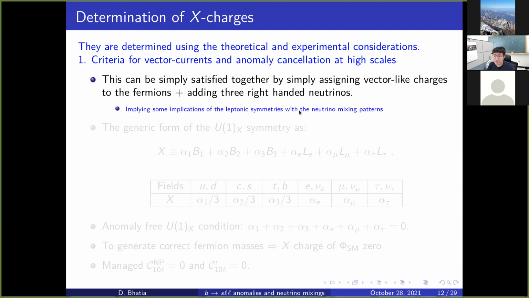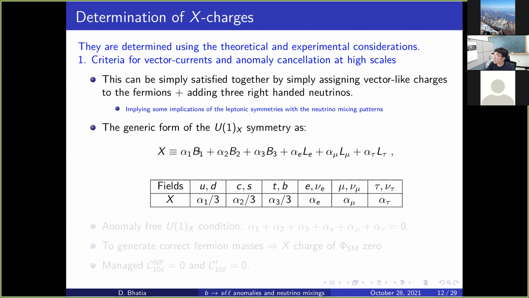Since we are adding 3 right-handed neutrinos, there might be some implications for the leptonic sector of these symmetries with the neutrino mixing pattern, which we'll come to eventually. As of now, for simplicity, the anomaly cancellation can be done by assigning vector-like charges and 3 right-handed neutrinos. This is also a very simple and very economical way of handling this.